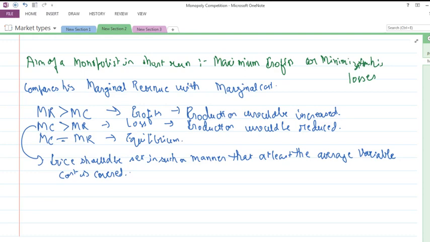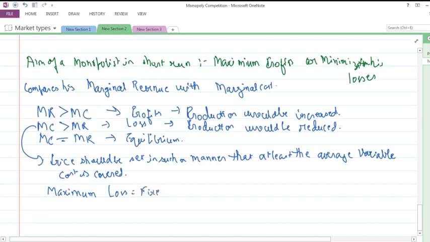The maximum loss can be equal to the fixed cost. A firm does not have to incur more than its fixed cost; the maximum loss is equal to the fixed cost of the firm.